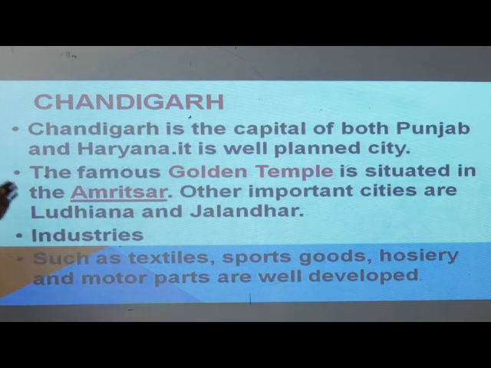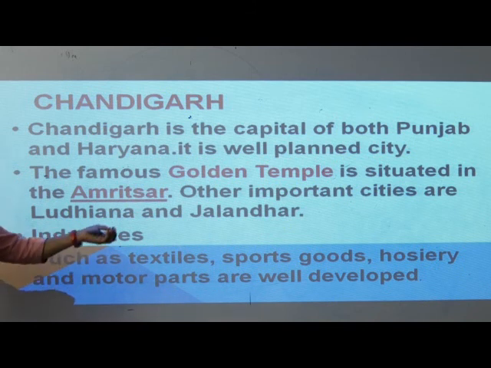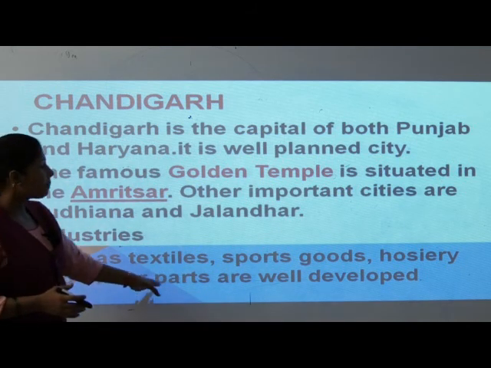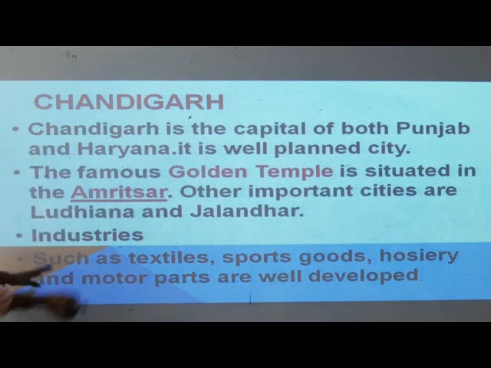Different types of textiles are produced here. Sports goods are prepared here, whatever sportsmen need. And hosiery and motor parts, the parts of vehicles, have been well developed here.